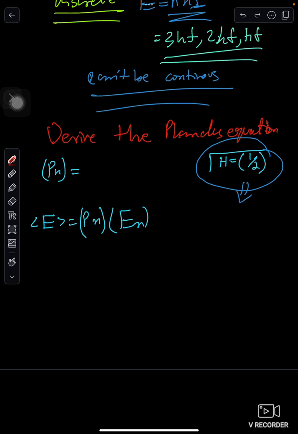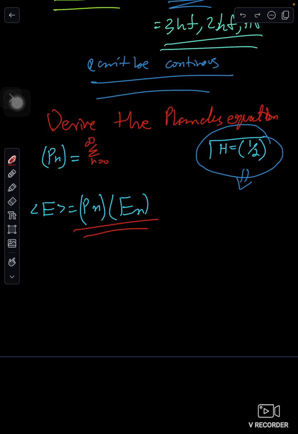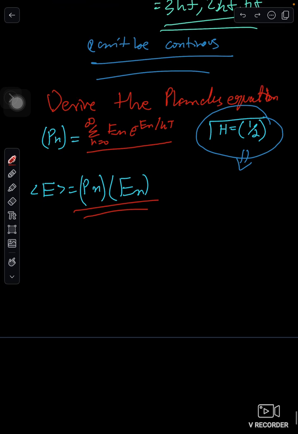that Pn is actually a summation, with n equals 0, of En, and this is E minus hv; we will expand it further on. This is what we should get.